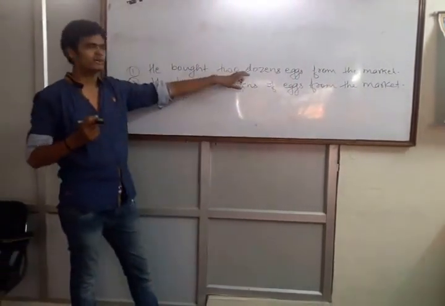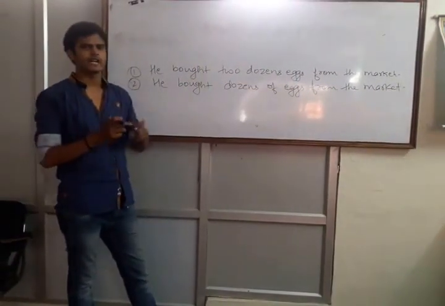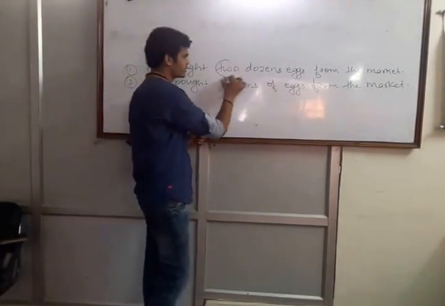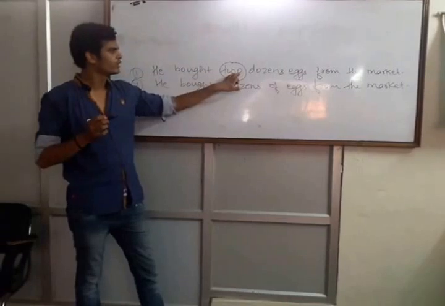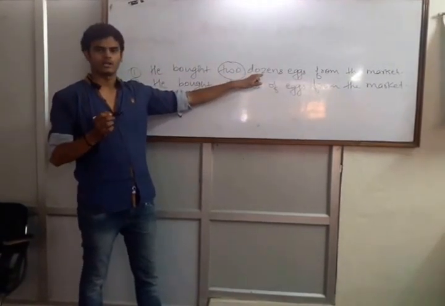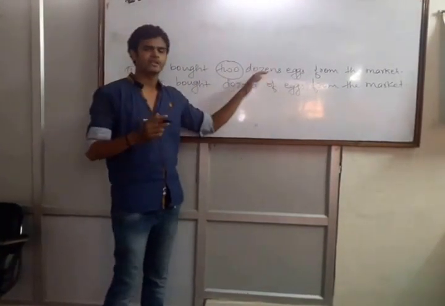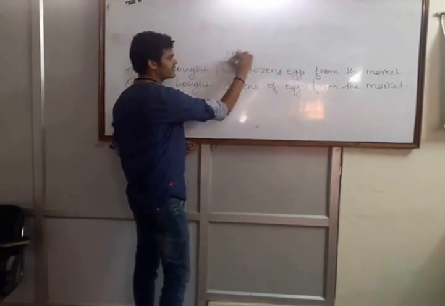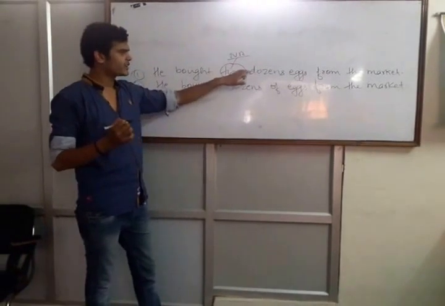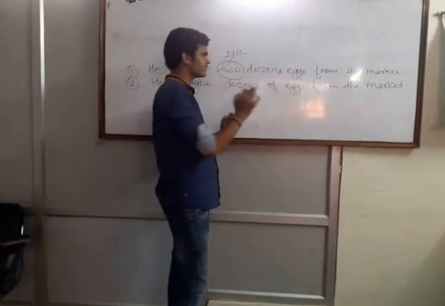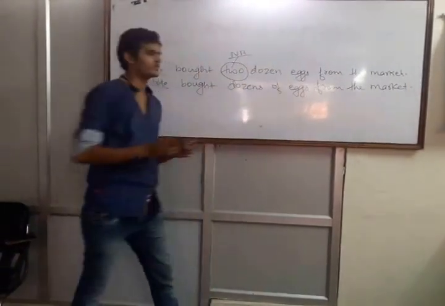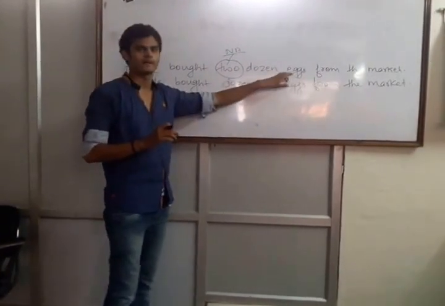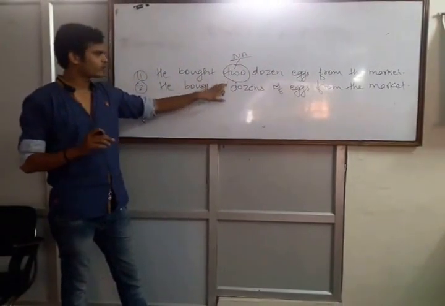He bought 2 dozen eggs. Okay, this is the question that comes in exams, and we have to identify the error in it. The first thing that you have to understand is here it is written 2, and this 2 is qualifying dozen, and anything that qualifies is an adjective. It means here 2 is a numeral adjective, and after a numeral adjective whatever the word is, that word will always remain in singular. So it will be 2 dozen eggs from the market.